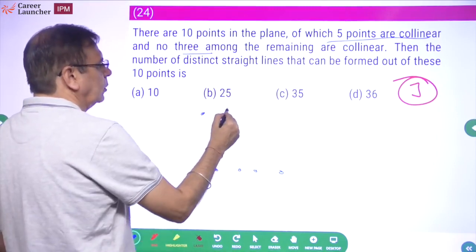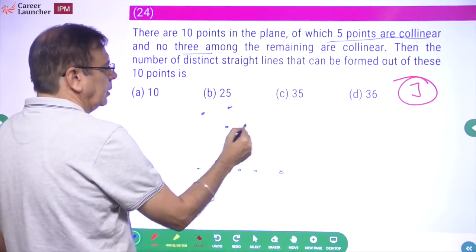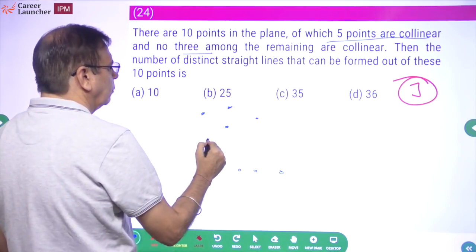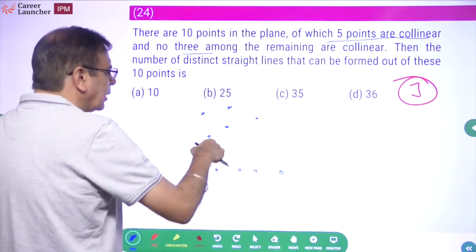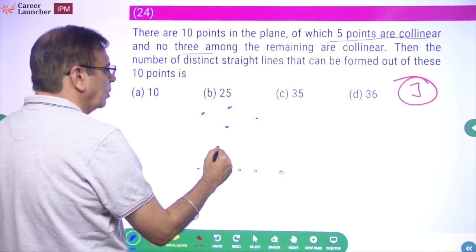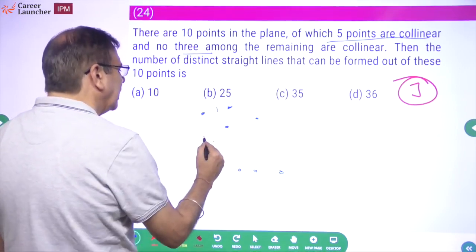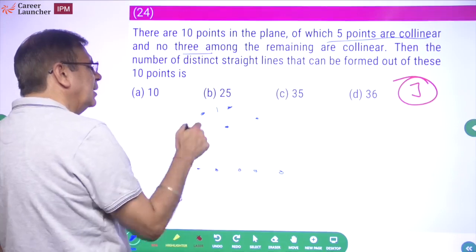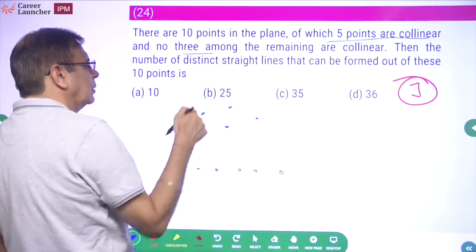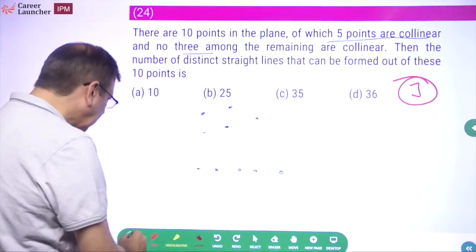Okay, 1, 2, 3, 4, 5. It says no 3 are in the same straight line, so इसको same straight line पे नहीं रखते. चलो, ओके कहीं भी डाल दो ना. एज्यूम कर लेते हैं स्ट्रेट लाइन में नहीं है ये. ओके चलो ठीक है, 5 हो गए. Now how many straight lines can you form?